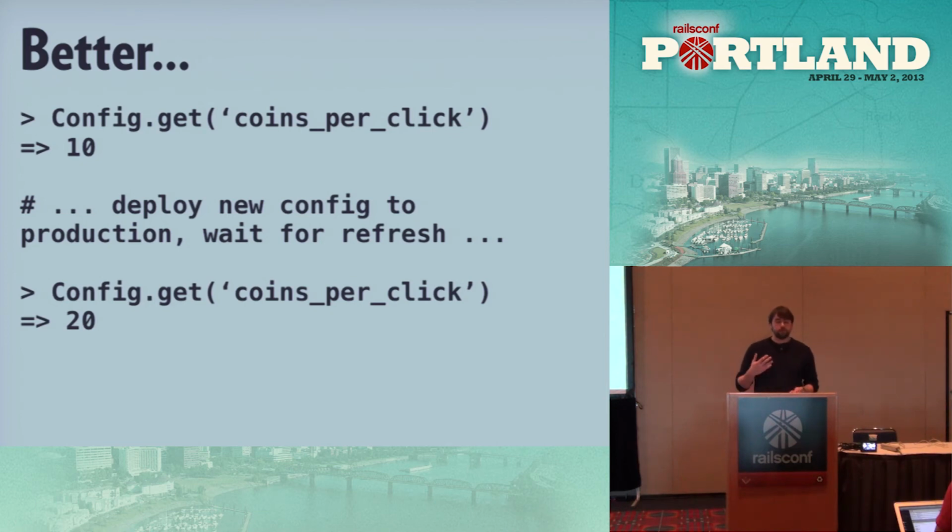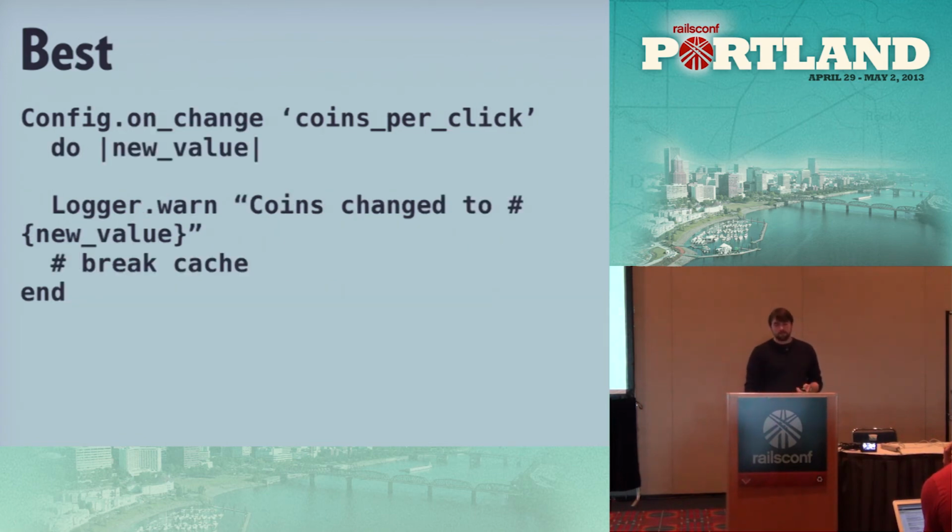So when we deploy our change to increase the number of coins per click from 10 to 20, once that configuration file is promoted, all we have to do is wait, because that timer will go off and reload all of our configurations. And then the next time we want to access it, there you go, the new value is there. So it's good for simple things, but then there's a problem if we want to try to change more advanced sets of configuration.